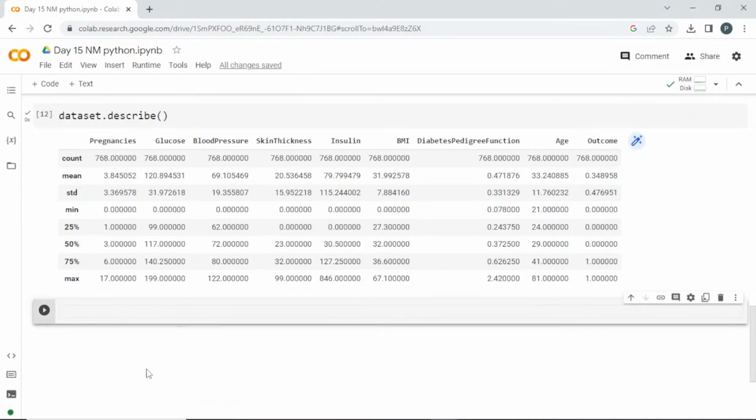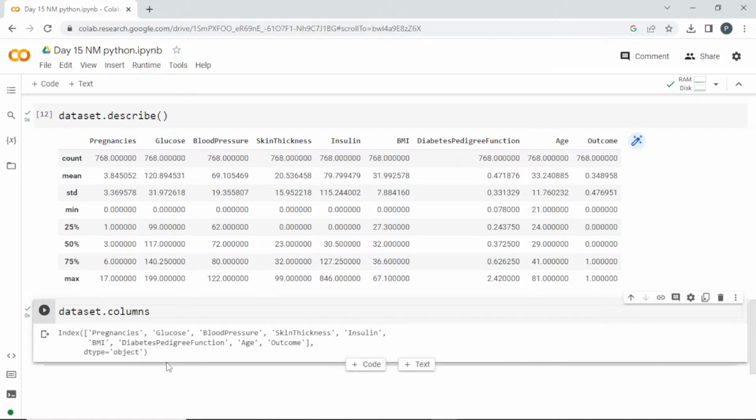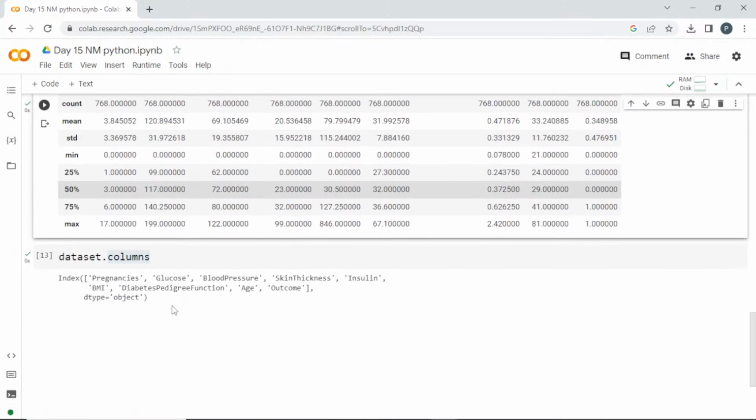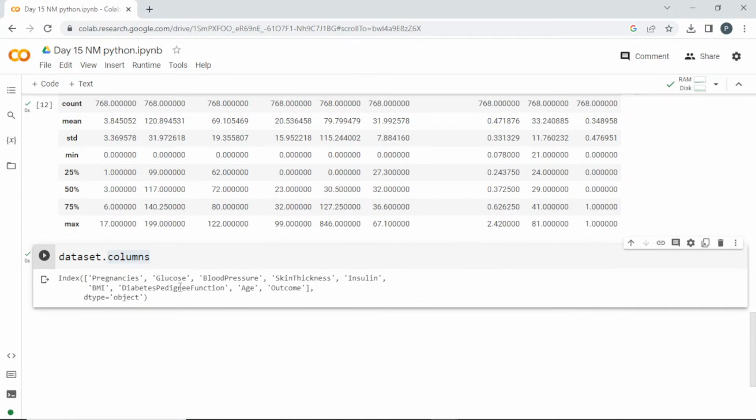We'll try to do this. So let me get the column names alone first. Dataset dot columns. I'm not passing any parentheses here because this is an attribute and not a method. Yes, it is immutable, and I got a list of columns, right? All the column names, I got it. Clear guys?